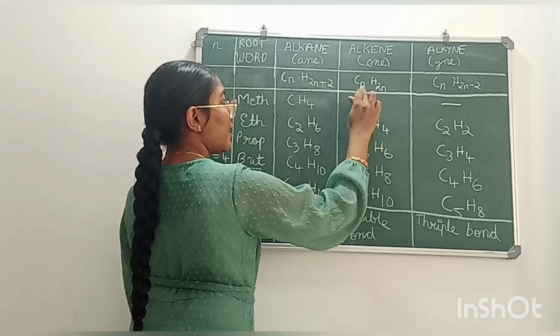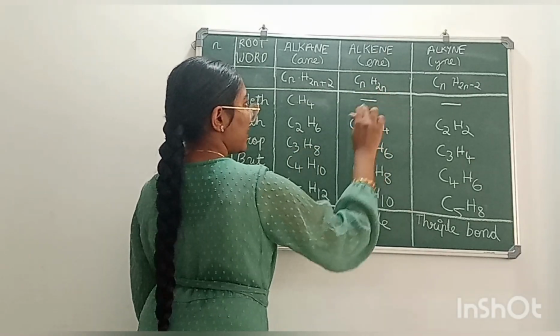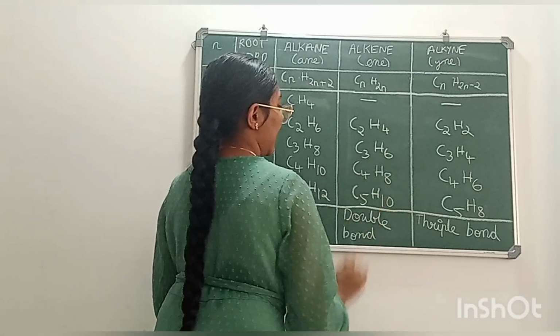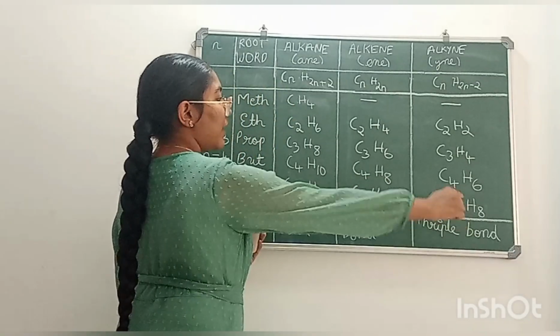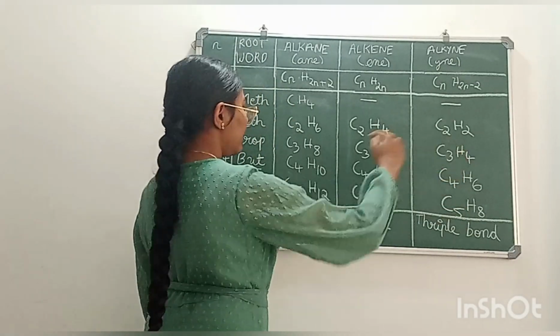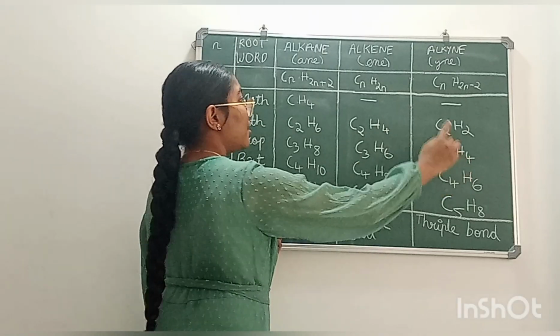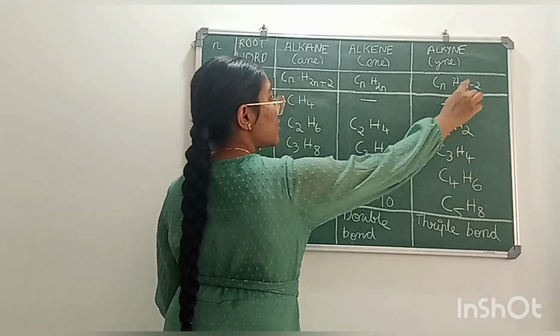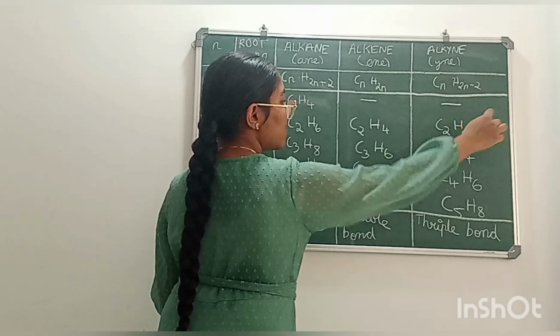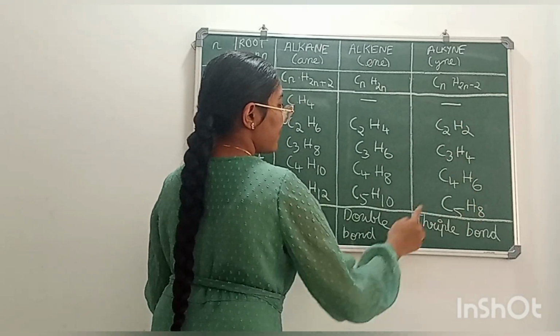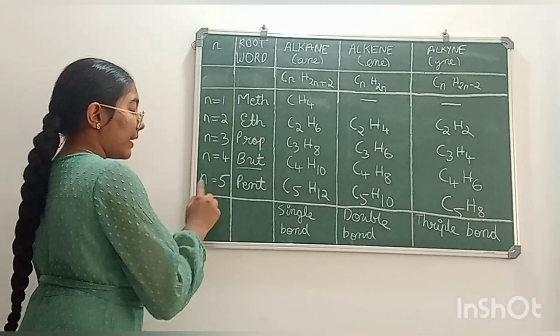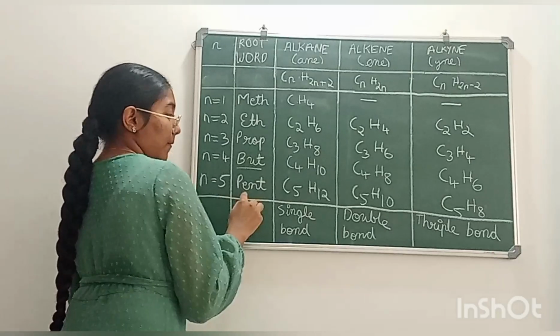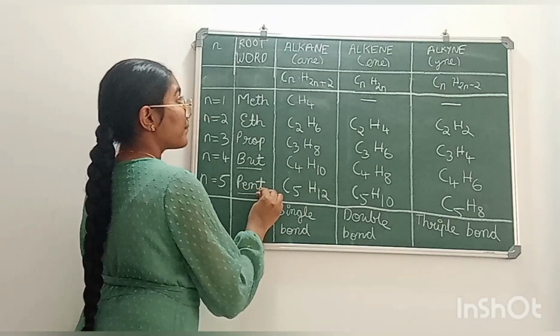Formula C4H2 into 4, 8. So formula is C4H8. The third member of alkyne is butyne. Formula C4H2 into 4, 8, 8 minus 2, 6. Formula C4H6. So when n is 5, the root word is pent.